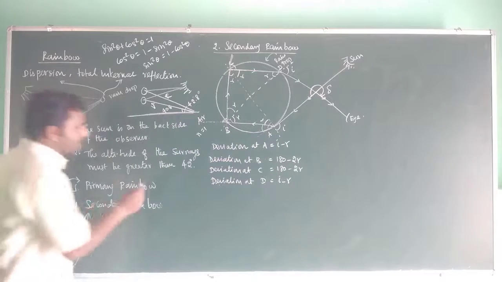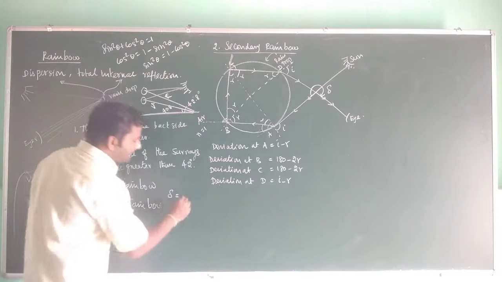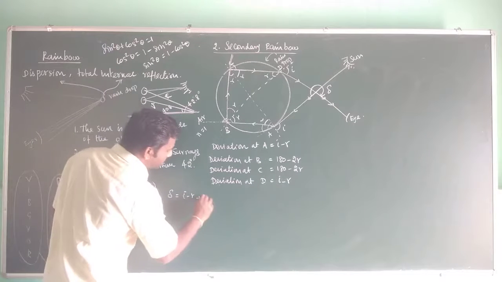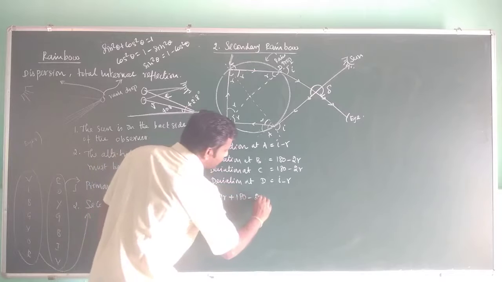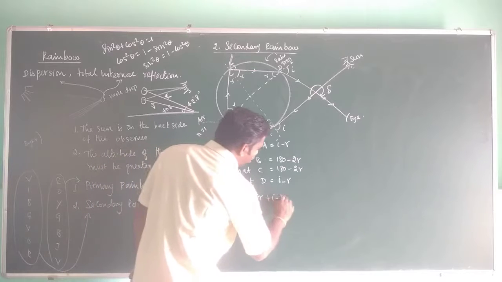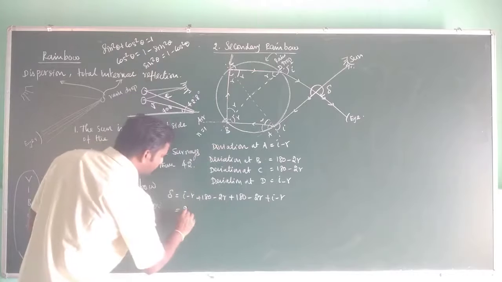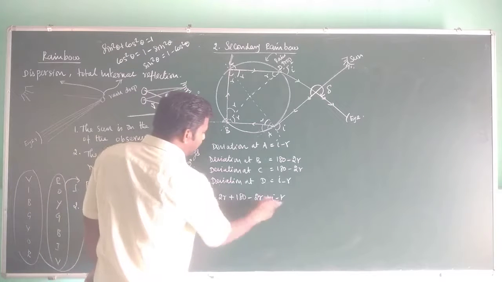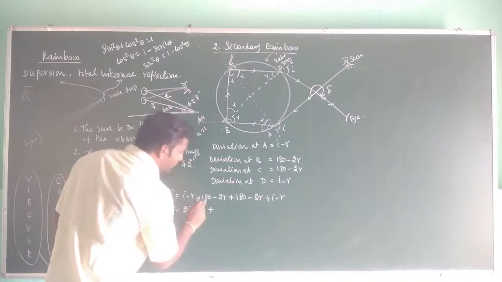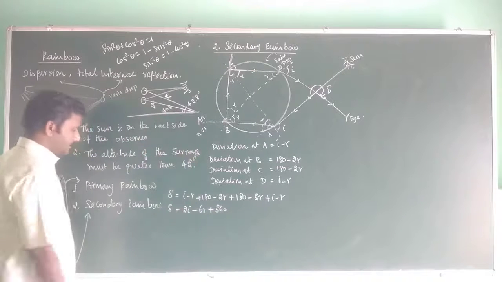Now the total deviation delta is nothing but the sum of all four. So we can write I minus R plus 180 minus 2R plus 180 minus 2R plus I minus R. So it becomes 2I minus R, 3R, 5R, 6R, plus 180 plus 180, 360. So this is delta, right?